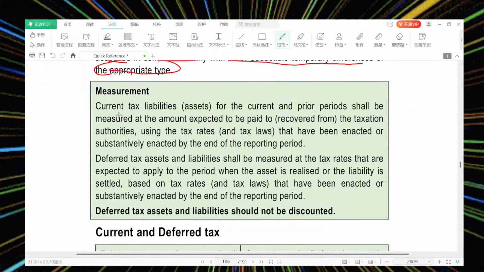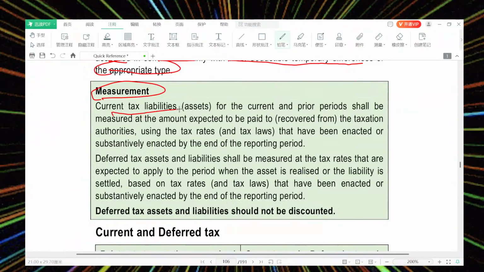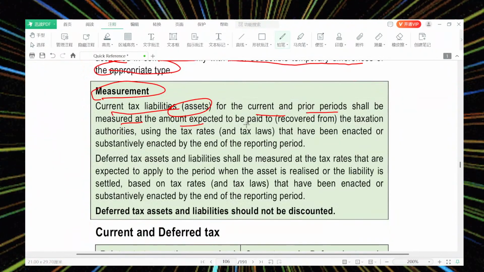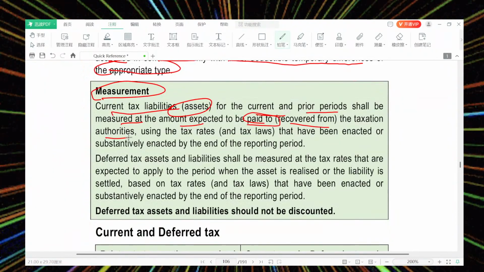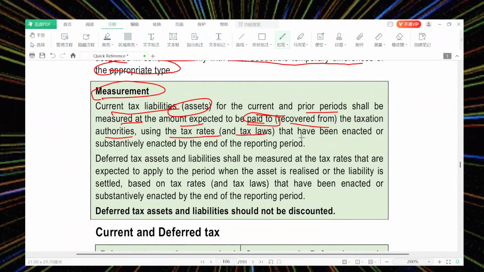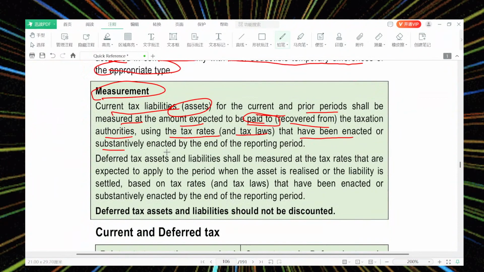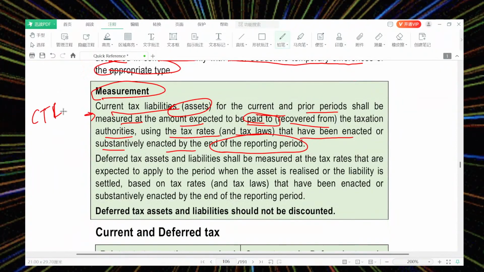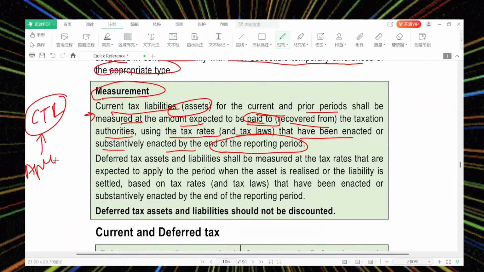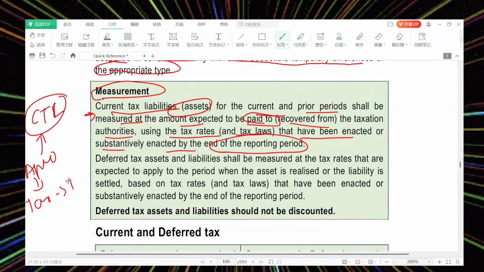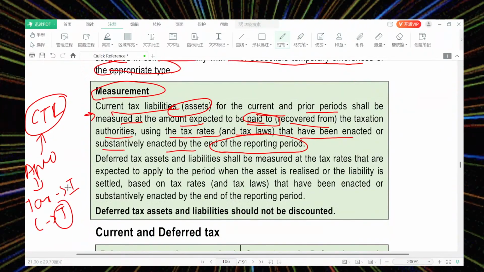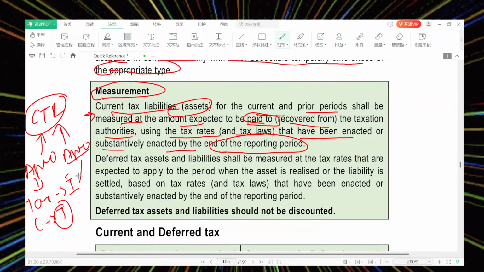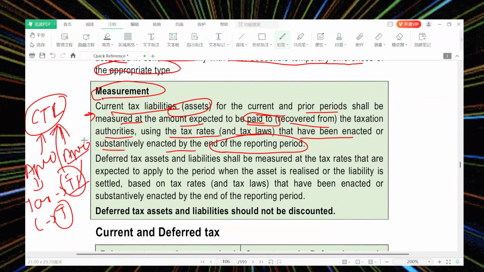What is measurement? A current tax liability or a current tax asset for the current and prior periods shall be measured at the amount expected to be paid to or recovered from the taxation authority, using the tax rates and tax laws that have been enacted or substantively enacted by the end of the reporting period. So whatever current tax liability you are measuring should be appropriate to the tax laws of the Indian government, or other countries' tax laws, rules and regulations. Other than that, you can use some appropriate method. Only as per the tax law should that amount be recognized as the current tax liability.